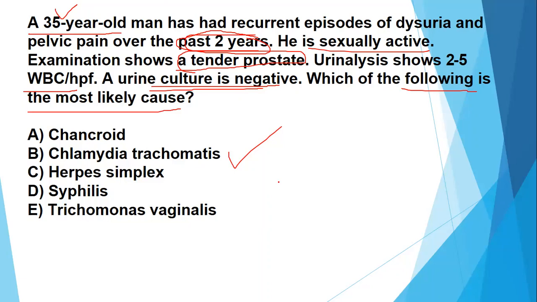And it is important to mention that males get this infection by having sexual intercourse with a female who is having infection with Trichomonas vaginalis. So they are carriers, and you have to treat both the female and the male. So if the female is having an infection with Trichomonas vaginalis, you also have to treat the partner. So it is important because some of the questions I encountered, they tested on this concept that you have to treat the partner too, sexual partner too, along with the patient.